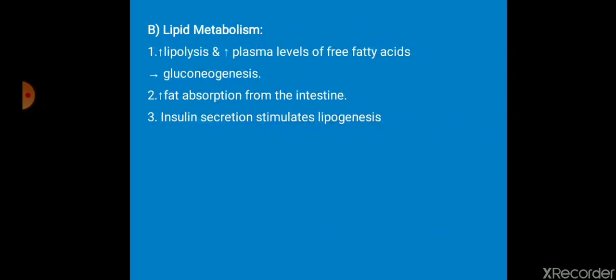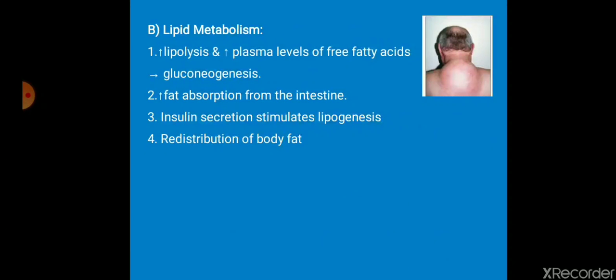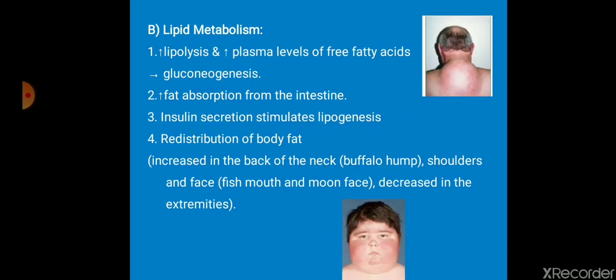The increased level of lipolysis and blood glucose will stimulate insulin secretion, which further stimulates lipogenesis. That will lead to redistribution of body fat, resulting in buffalo hump, moon face and fish mouth, what we commonly call Cushing's habitus.